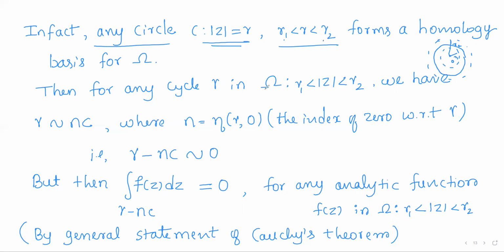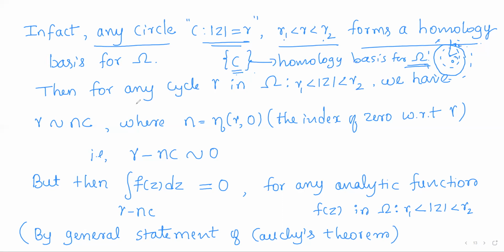Any such circle will form a homology basis. To form a homology basis, we need only one cycle, right? So if we consider any circle in particular, that forms a homology basis. That is, the set containing the circle C will form a homology basis for the region omega, for the annulus omega.